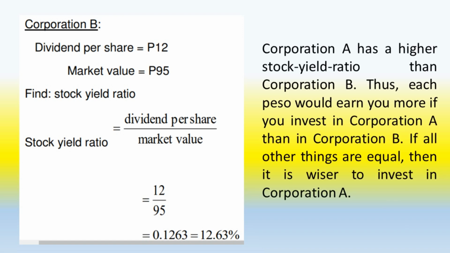Now, Corporation A has a higher stock yield ratio than the Corporation B. Thus, each peso would earn you more if you invest in Corporation A than in Corporation B. If all other things are equal, then it is wiser to invest in Corporation A.